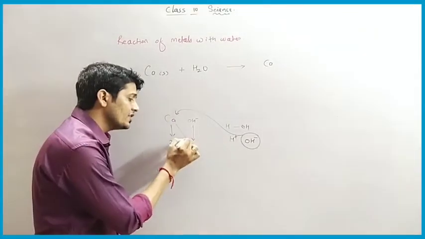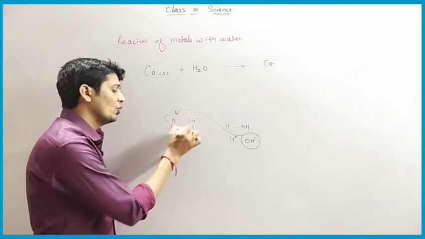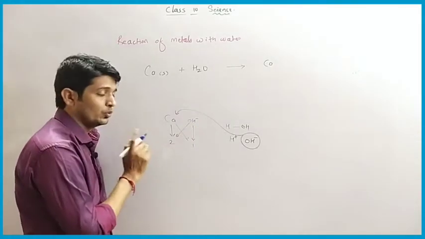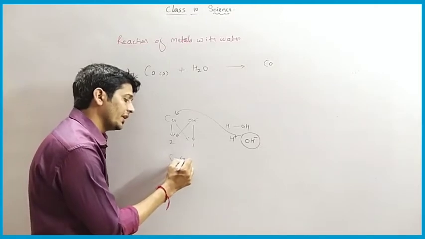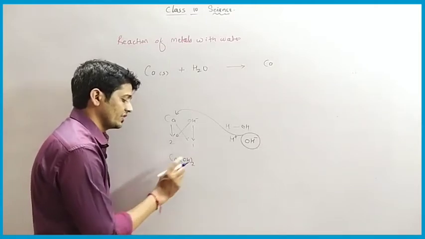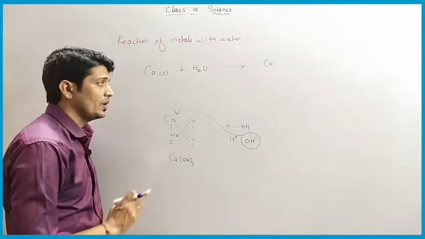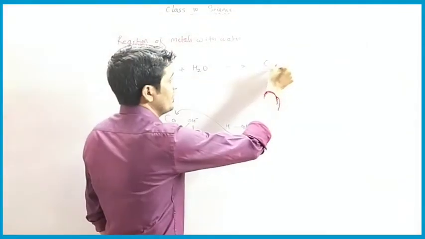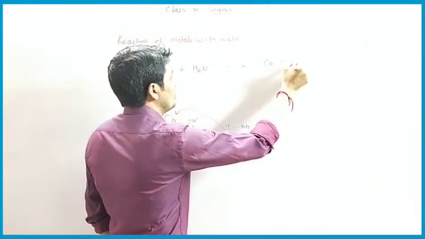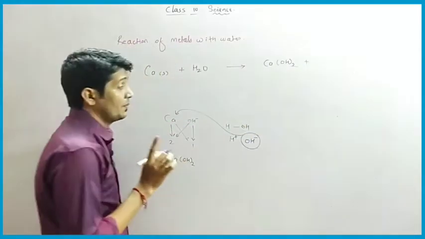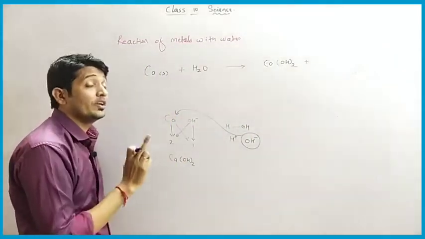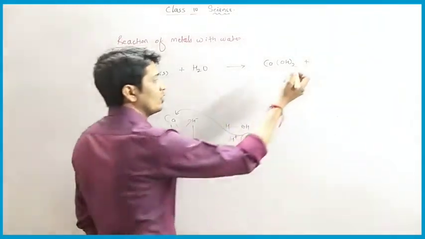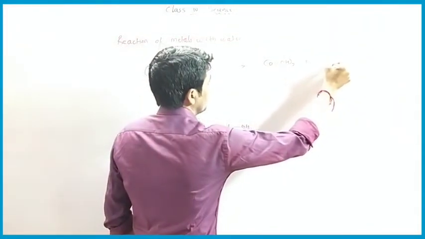So we will require 1 calcium and 2 OH groups. We represent it as calcium and, in brackets, OH twice. So calcium hydroxide will be our product, plus. What remains? When a metal reacts with water, it always forms hydrogen gas. So hydrogen gas is released from here.